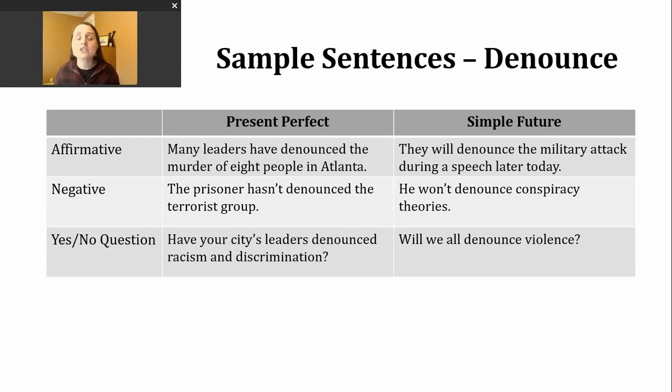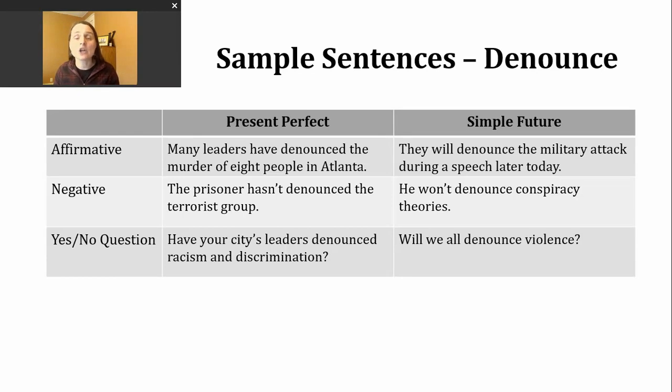Now let's look at making some sentences in the simple future. Today we're going to do that with will. You might remember that there are several ways to talk about the future in English. Will is one way. We tend to use will when we're discussing facts, we're making predictions, we're making an offer or a promise. The nice thing about using will is that our structure is going to stay the same no matter what our subject is.